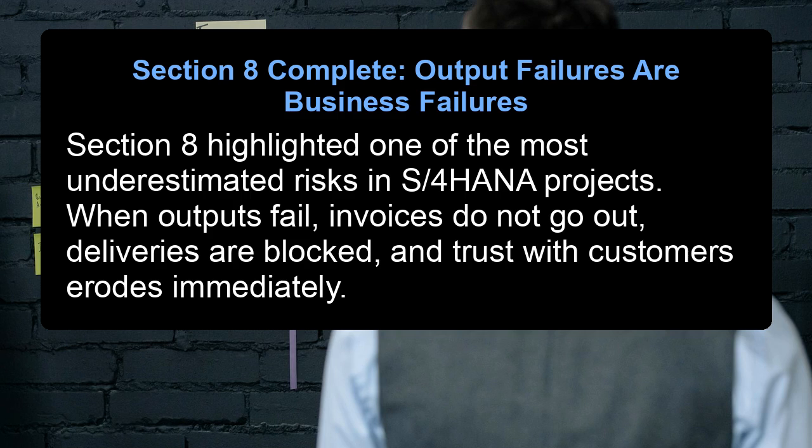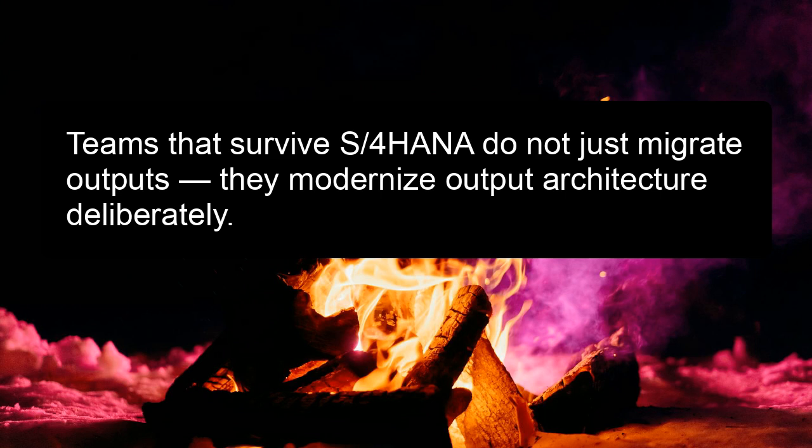Section 8 complete. Output failures are business failures. Section 8 highlighted one of the most underestimated risks in S/4HANA projects. When outputs fail, invoices do not go out, deliveries are blocked, and trust with customers erodes immediately. Teams that survive S/4HANA do not just migrate outputs. They modernize output architecture deliberately.